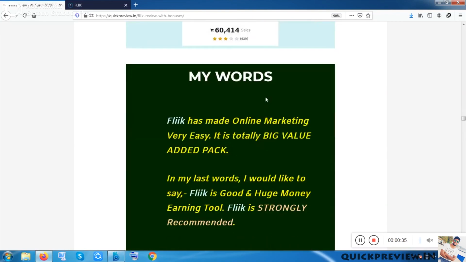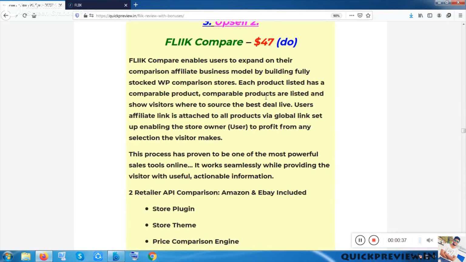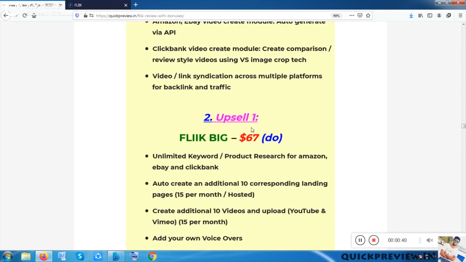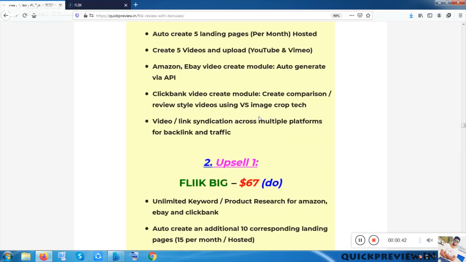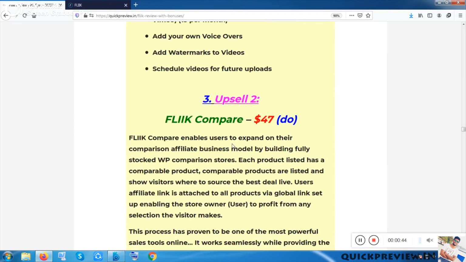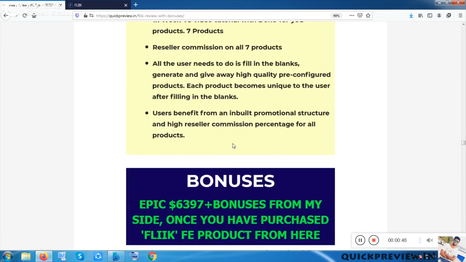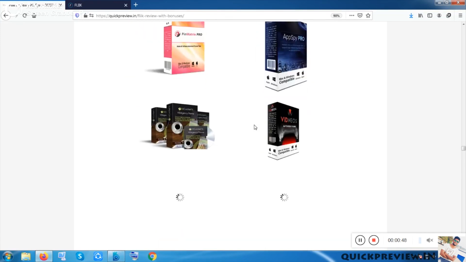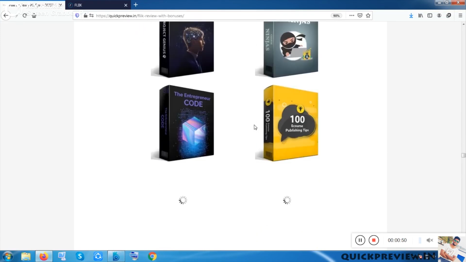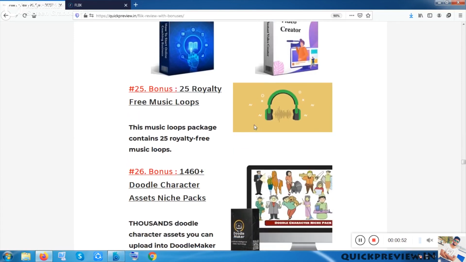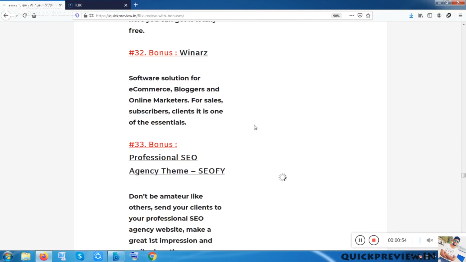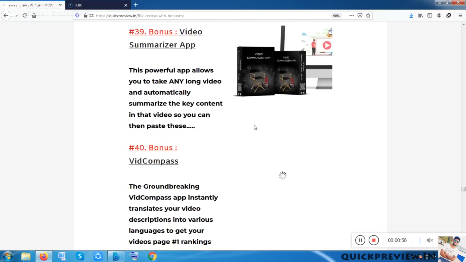I have put the ratings and everything here. And now let me quickly show you the bonuses which I am giving you. These are the upsells, and also the features you are getting with the front-end product or upsells. So these are the bonuses which I am giving you, which I collected over so many days. And these are the bonuses.